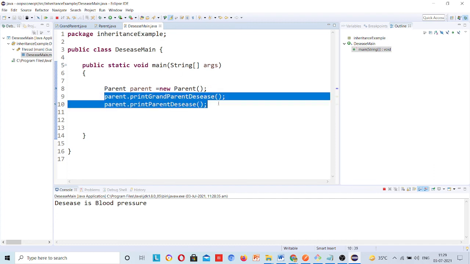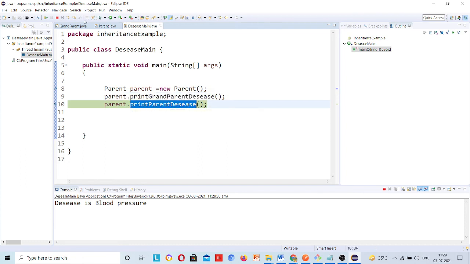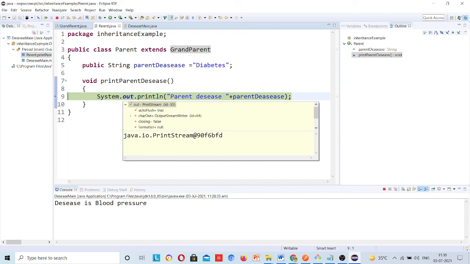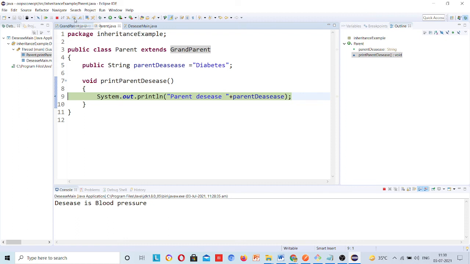If there were thousands of lines of code, it would execute all those methods, and if you want to stop at some point in this method, then I won't be able to do this. So then I have to use F5 for that. Okay, F5. Now see, it came to the parent class and it is executing here. I will again press F6, disease of parent, disease diabetes, this I have done. So this is the way.